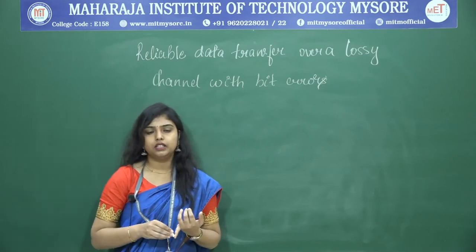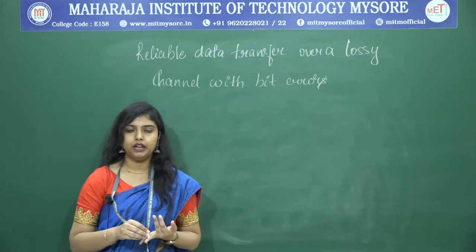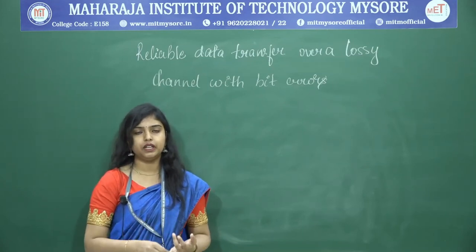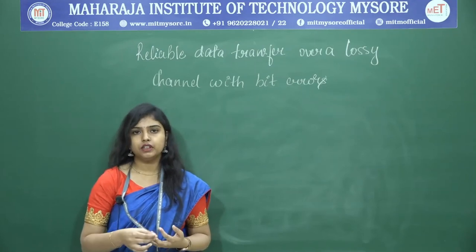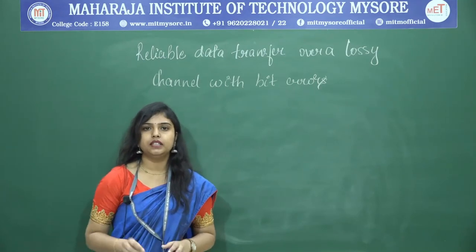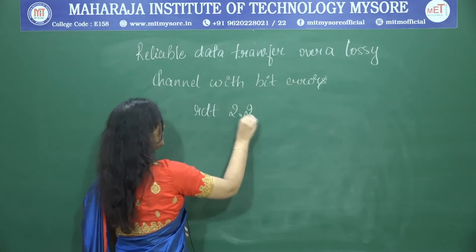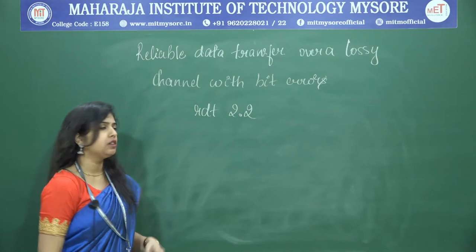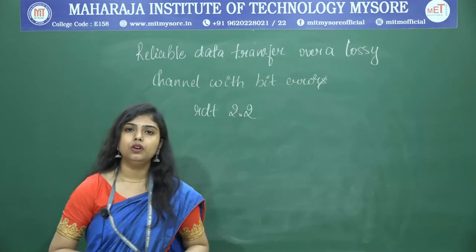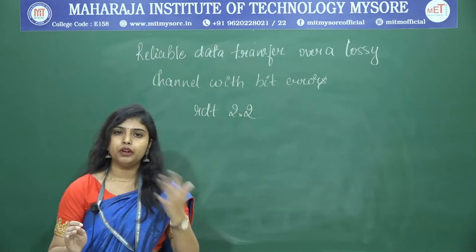The protocol here, initially, what are all the cases we can think about? First, we can think about including a checksum for detecting the errors, retransmitting if the packet gets corrupted, and we can include the acknowledgements to know whether the receiver has received the packet correctly or not, and the sequence number for the receiver to know whether the packet is a retransmitted one or a new packet. All these mechanisms have been included in the RDT 2.2. As you could see, they have slightly revised the RDT 2.2 as compared to RDT 2.1.